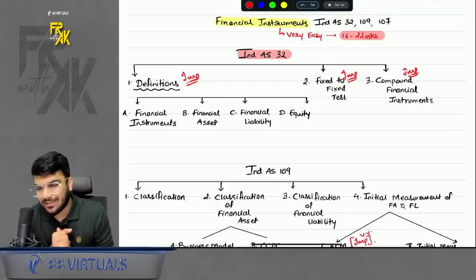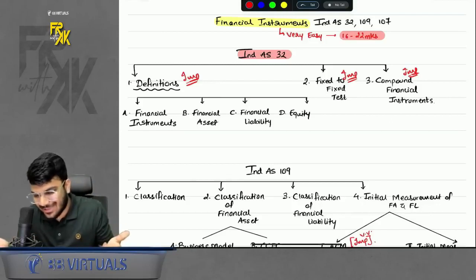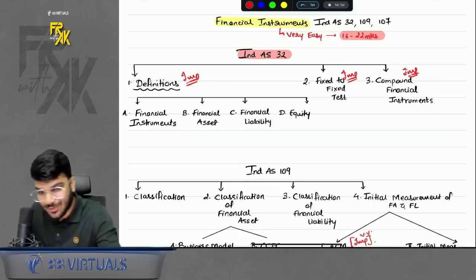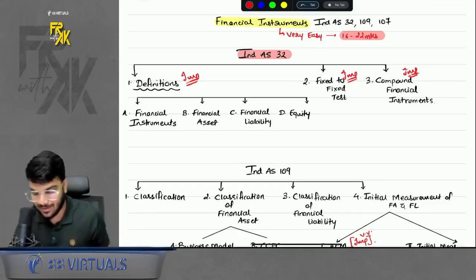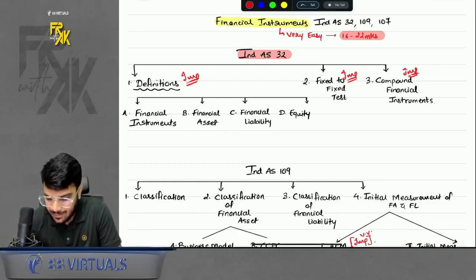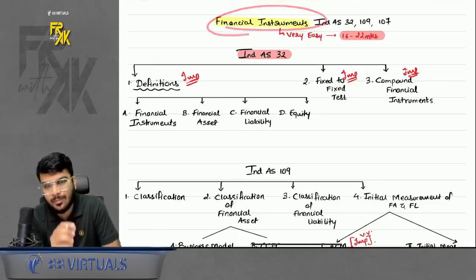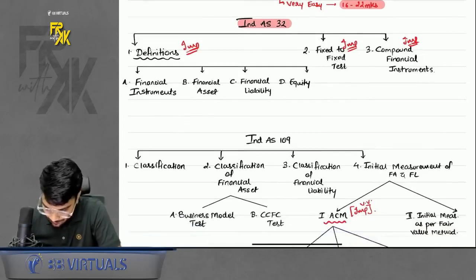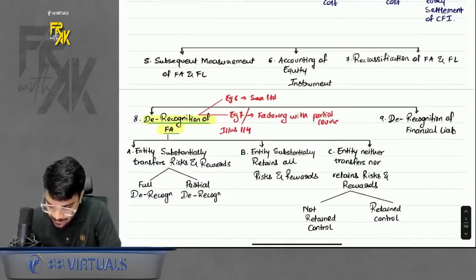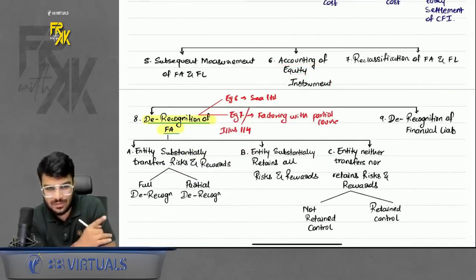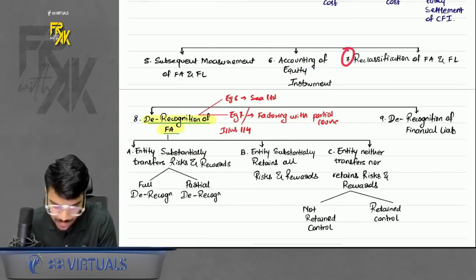Welcome everyone to yet another amazing session on CA Final Financial Reporting, and I hope my audio is absolutely amazing. So we are back here to revise financial instruments again, right? Again, in the sense you might have seen the first part of financial instruments revision, where I had revised till this point, till accounting of equity instruments. So if you haven't watched it, first watch that and then resume with this session, okay?